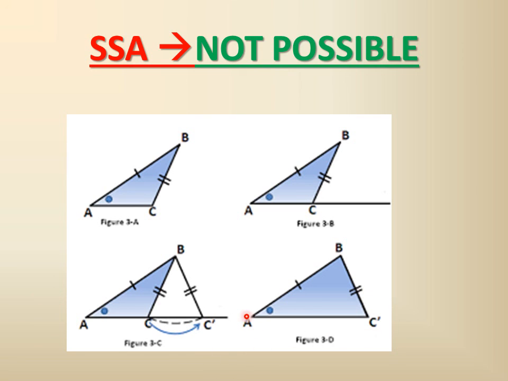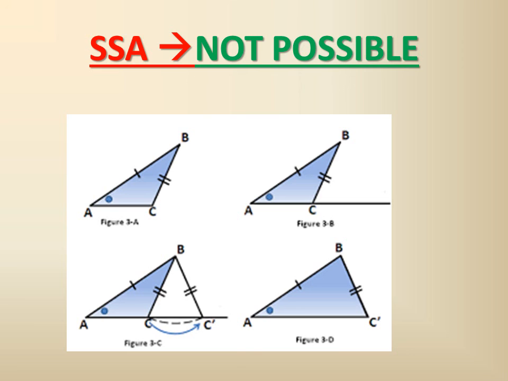Here you see BC is equal to BC dash, right? AB remains the same and the angle remains the same. But here you see this small blue triangle and this bigger blue triangle are not congruent. So this is not sufficient to say that the SSA postulate is possible.